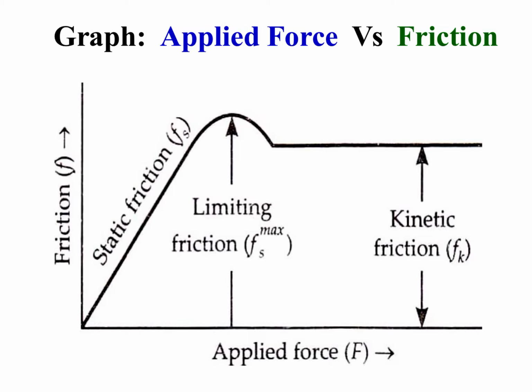That maximum value of friction is called the limiting value of friction and is denoted by Fs max. Till this maximum limit, applied force and frictional force are directly proportional. When the body has started its motion, friction decreases a little bit and after that becomes constant. If we keep on increasing the applied force, friction will not increase. When the body is actually moving, the friction is called kinetic friction. It is denoted here by Fk.